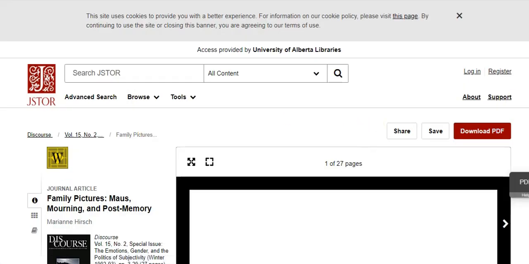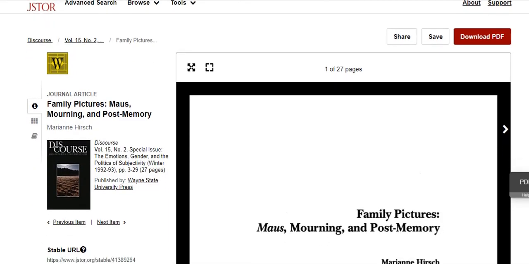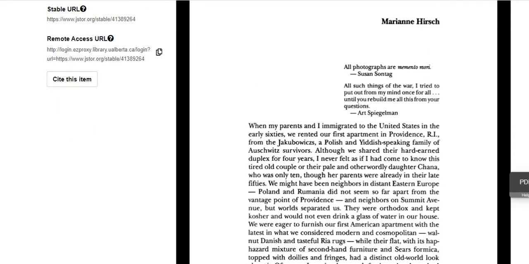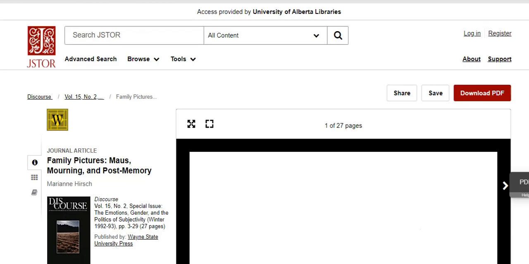And so then we've got the article and we have our options. We can read through it on the screen. We can download the PDF, we can save it, we can share it. We have our citation right here, so this tells me the name of the journal, the date and page numbers of the article, the volume and issue for the journal. So this gives you all the information that you will need to be able to capture the article and make sure you've got the citation information available.